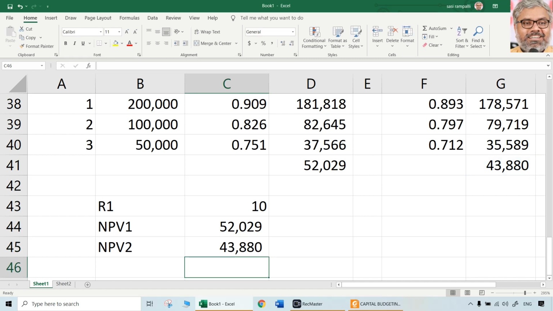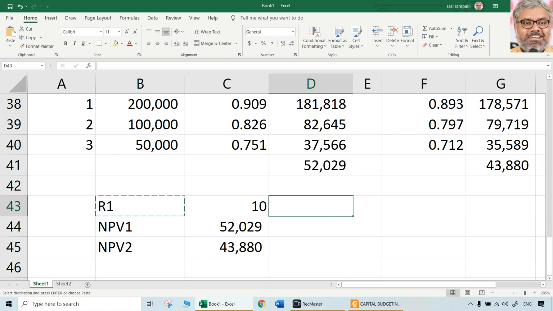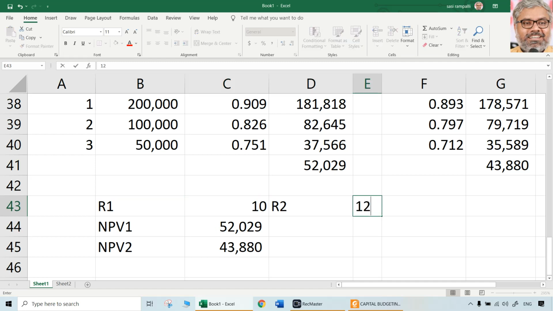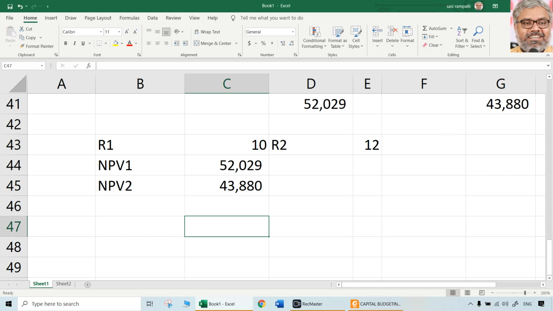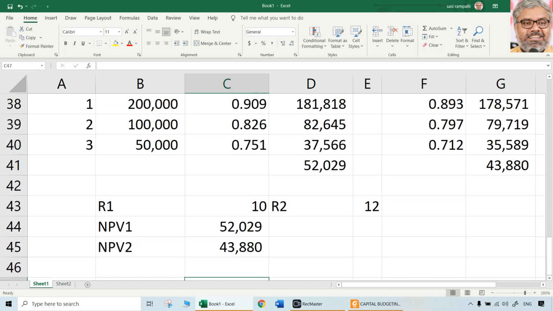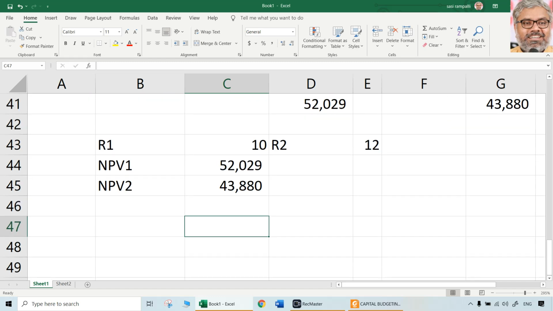Any two can be taken. R2 naturally is 12% as we have taken. R2 is 12%, R1 is 10%. NPV1, NPV2 we have. So what should we do? IRR formula we should know: NPV1 divided by NPV1 minus NPV2. So first let us calculate NPV1 minus NPV2.